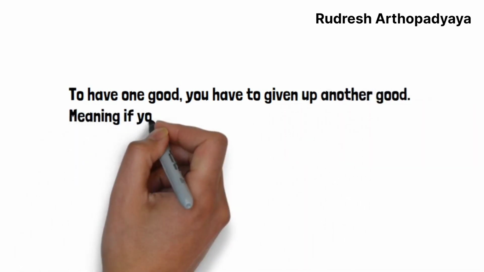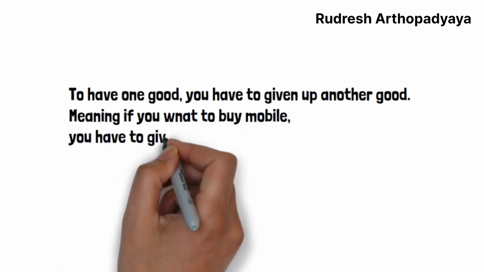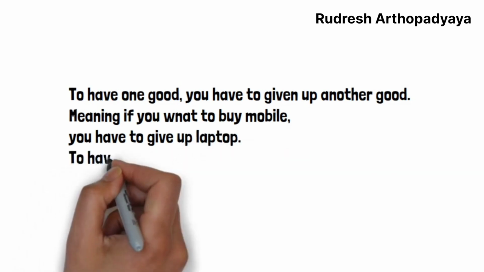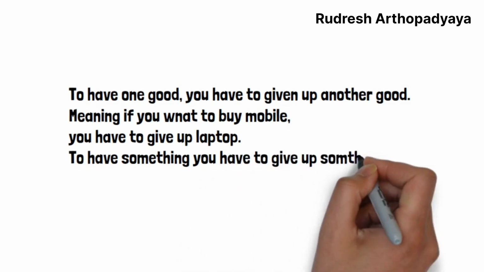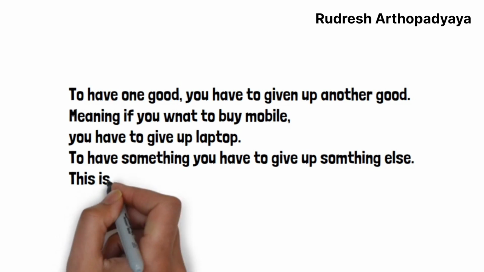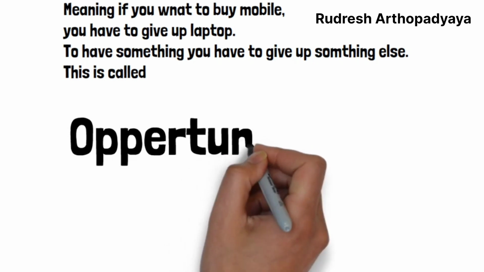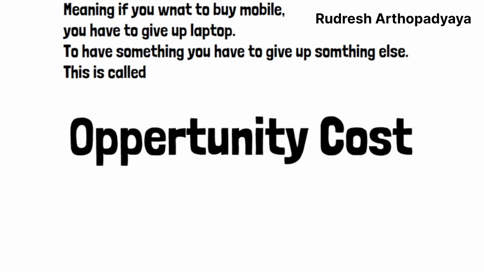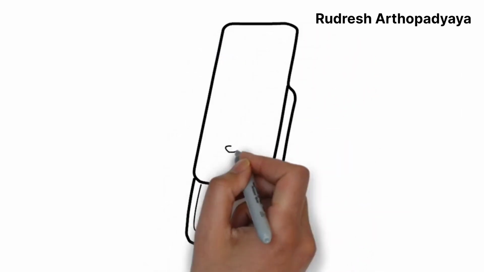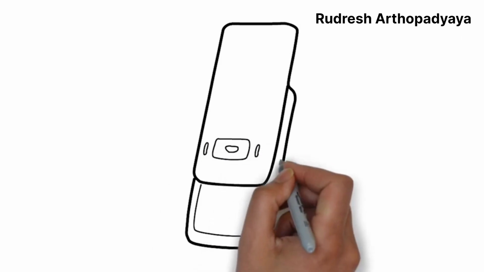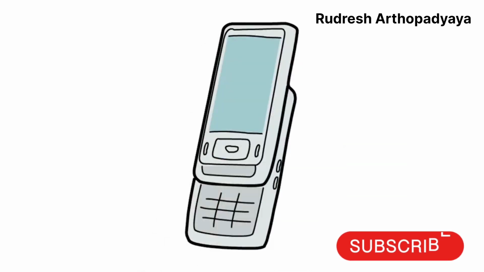To have one good, you have to give up another good. Meaning, if you want to have a mobile, you have to give up the laptop. Or, if you want to buy a laptop, obviously you have to give up the mobile. To have something, you have to give up something else. This is called opportunity cost. Please remember, opportunity cost is the cost of the other alternative when one alternative is chosen. In the example, to have the mobile, you have given up the laptop.